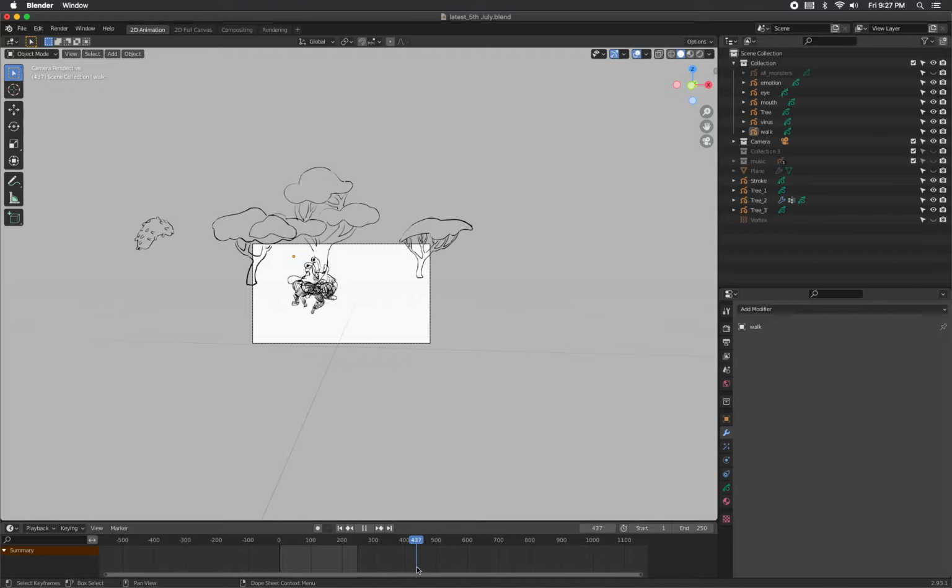So for now, let's try to isolate the galloping section and extract that as a walking sequence so that we can reuse that whenever we need that sequence in a loop.